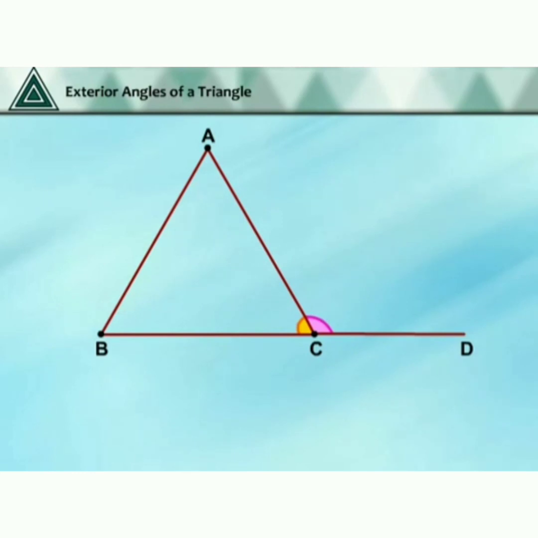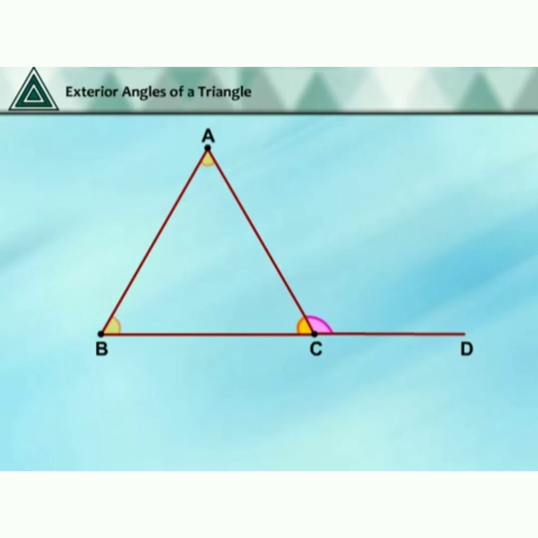Now take the remaining two angles, A and B. These angles are called the interior opposite angles of angle ACD.